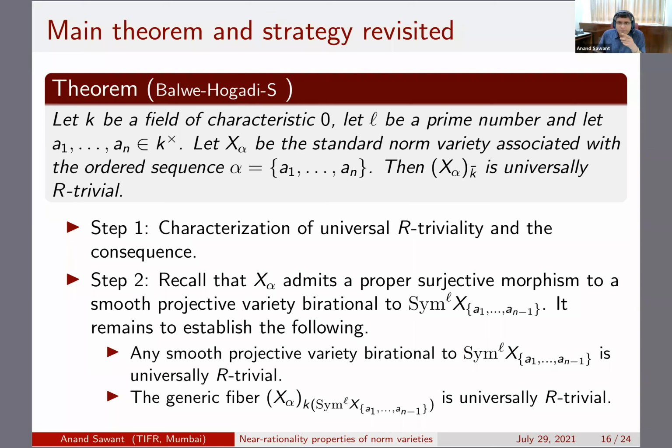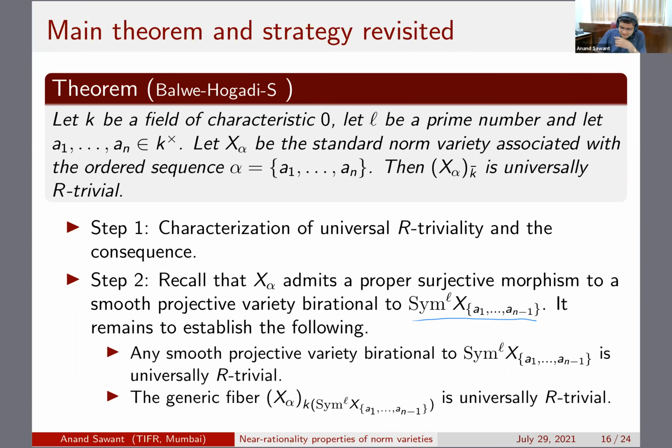Now, let me point out here that in fact, showing that Sym L of X A1 to AN minus 1 is universally R trivial is actually quite easy. But the catch here is that, and by the way, it's also known that universal R triviality is a birational invariant of smooth proper varieties.